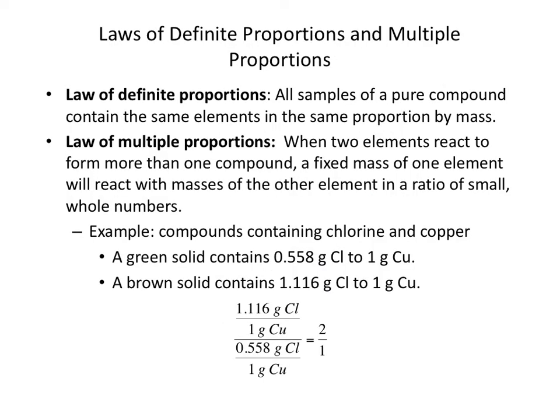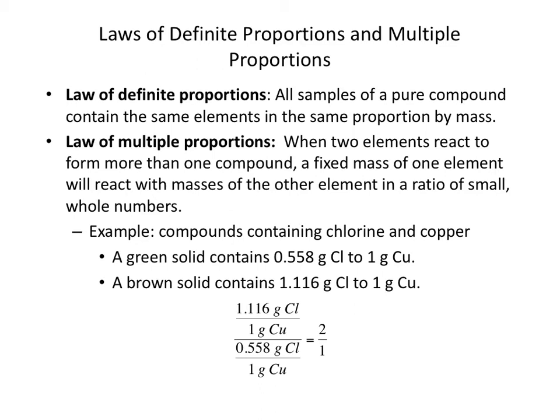Two other important laws that were developed around the same time as the law of conservation of mass are the law of definite proportions and the law of multiple proportions. In the law of definite proportions, what it said was that all samples of a pure compound contain the same elements in the same proportion by mass. They didn't know why. This was just an observation. And the same thing with the law of conservation of mass. There's no attempt to explain why mass is conserved. It was just observed that in all chemical reactions, mass was always conserved.